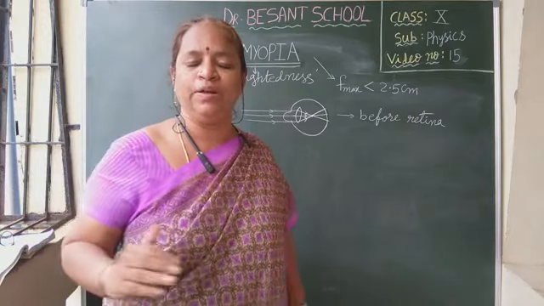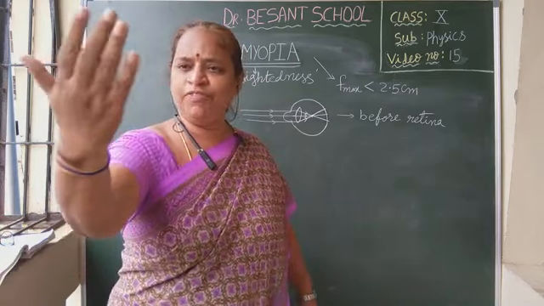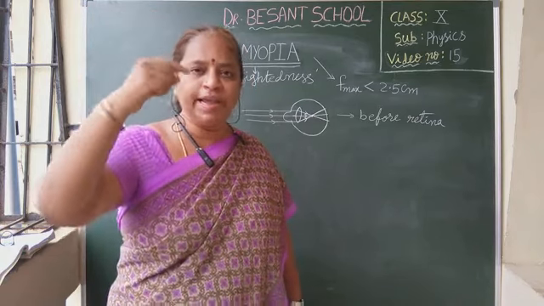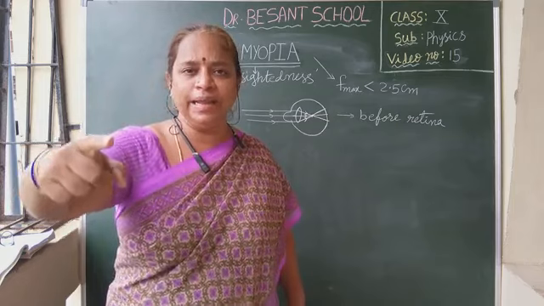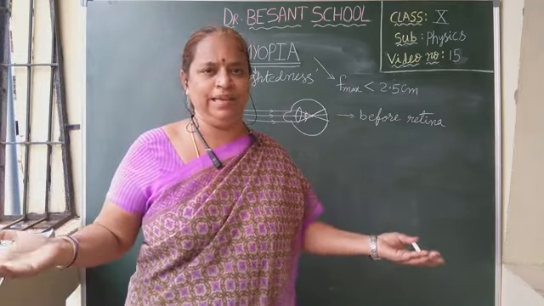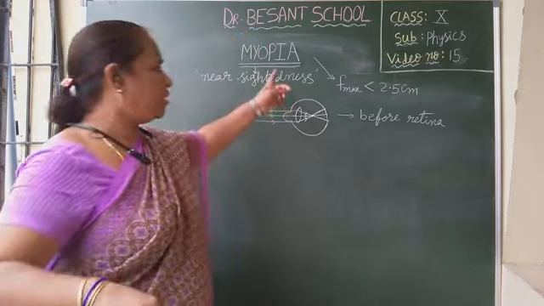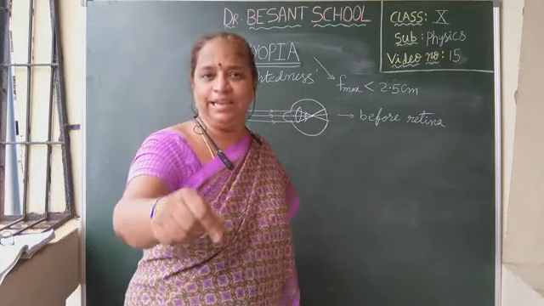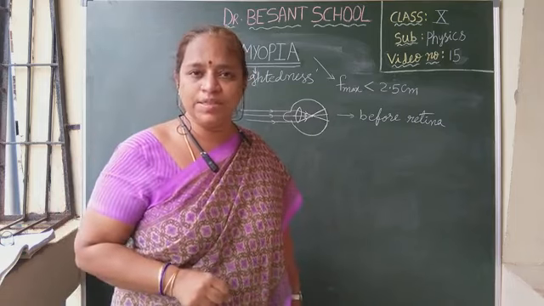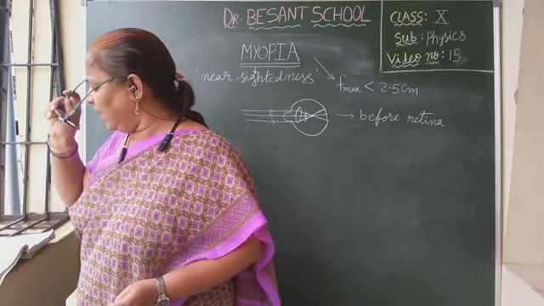Beyond that point, I can't see the objects clearly. You understood? Beyond 25 cm, there is a certain point up to which I can see all the objects clearly, but beyond that point to infinity I can't see the objects clearly. That maximum distance where the myopic person can see the objects clearly is called the far point. What is it called?